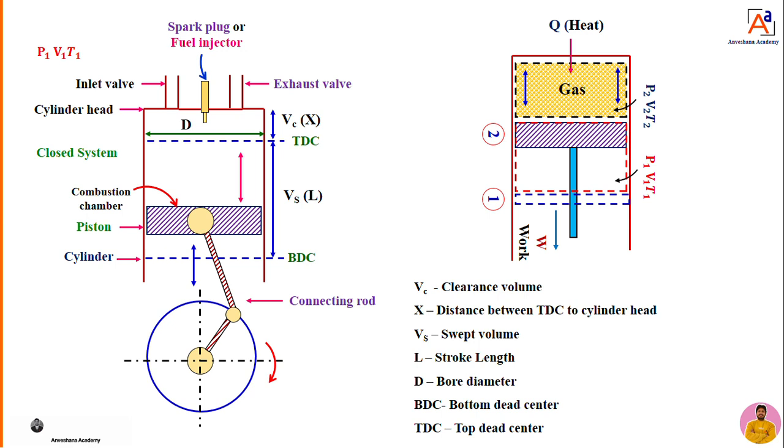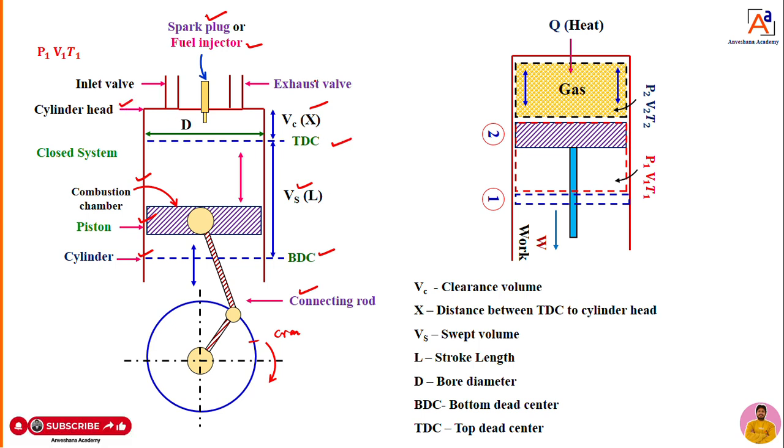But what are the small changes that we can see here? In the petrol or gasoline engine, we are using a spark plug to add the heat. But when it comes to a compression ignition engine or diesel engine, we are using a fuel injector. Both engines are going to have combustion chambers, a piston, a cylinder, a connecting rod, and a crankshaft. Then both have swept volume, clearance volume, BDC and TDC, and a cylinder head.